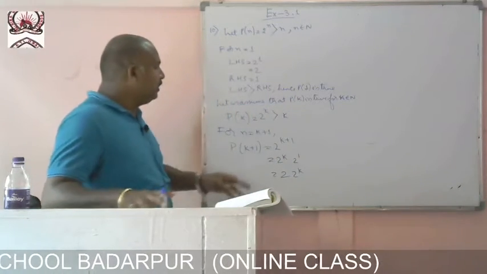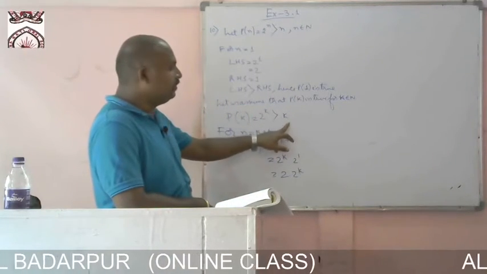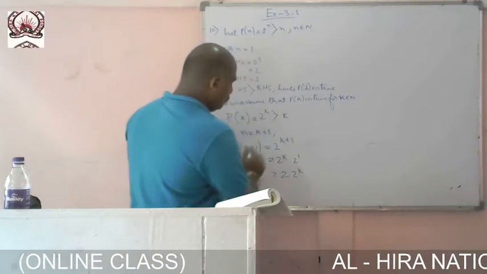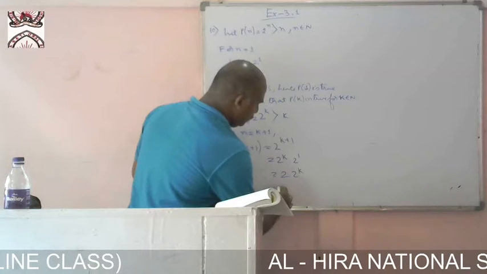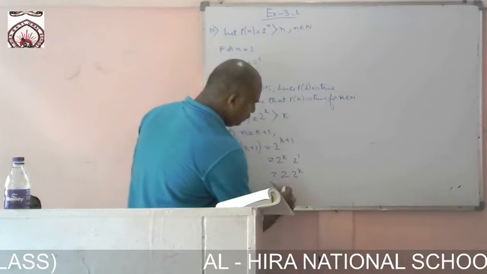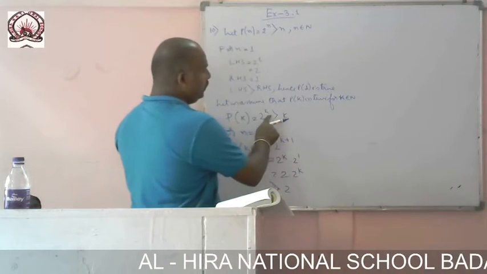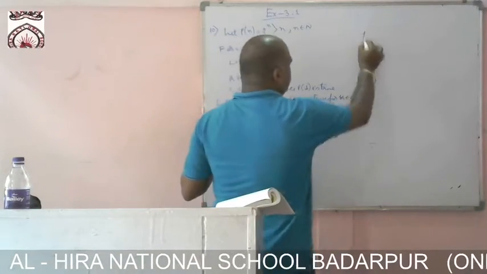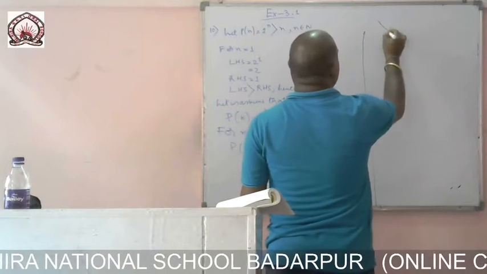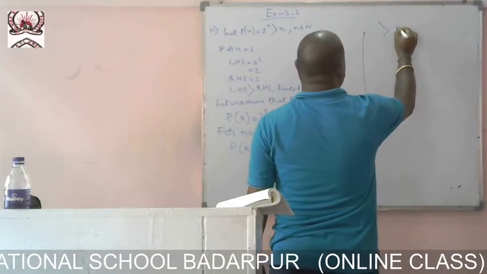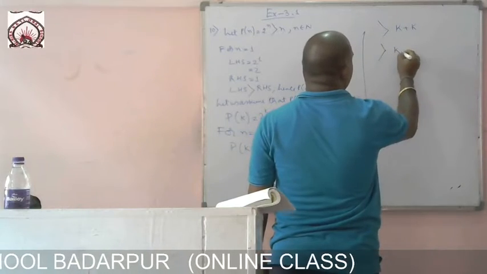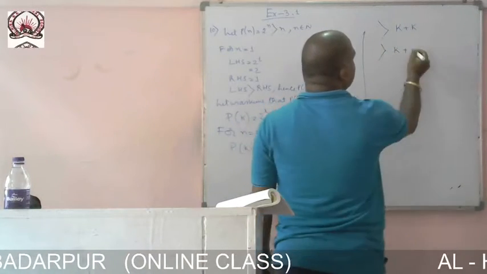Now here 2 to the power k is greater than k. So what can you write? This one, 2 into 2 to the power k, is greater than twice k, which implies it is greater than k plus k. Which is greater than k plus the smallest integer.